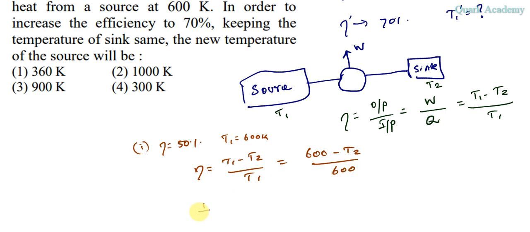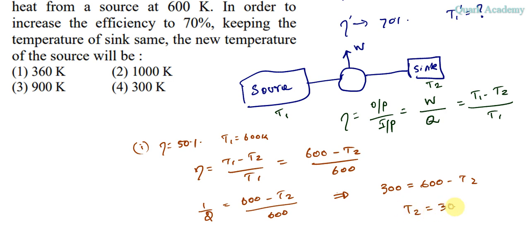So eta 50%, which can be written as 1 by 2. So 600 minus T2 by 600, we'll get 300 equal to 600 minus T2. So T2 equal to 300 Kelvin.